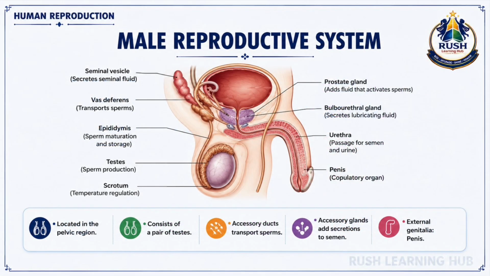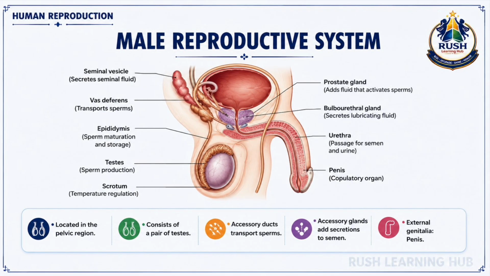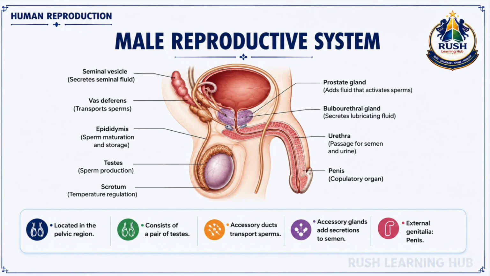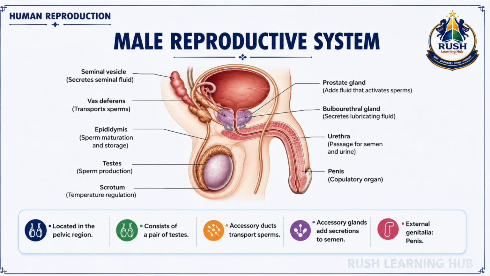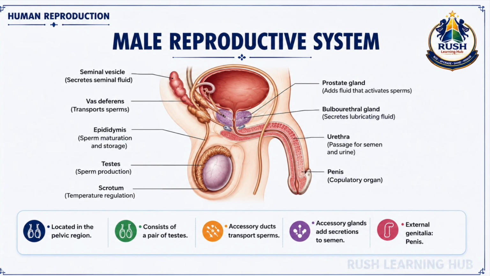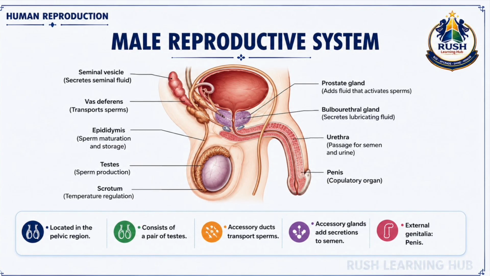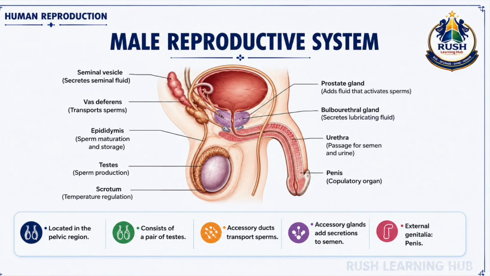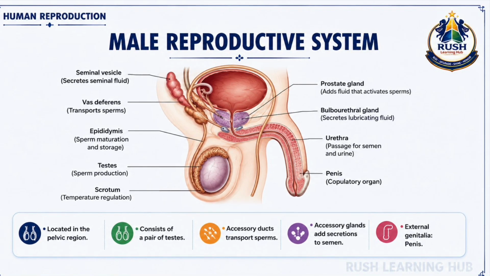The male reproductive system is located in the pelvic region and consists of a pair of testes, accessory ducts, accessory glands, and external genitalia. The testes are the primary male reproductive organs responsible for the production of sperms and the male sex hormone, testosterone. The testes are situated outside the abdominal cavity in a pouch called the scrotum. The scrotum maintains a temperature about 2 to 2.5 degrees Celsius lower than the normal body temperature, which is essential for spermatogenesis, or sperm production.